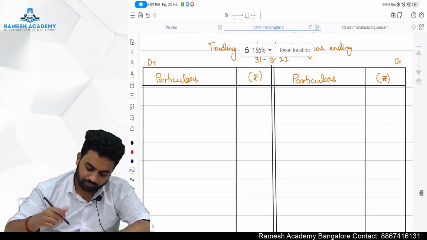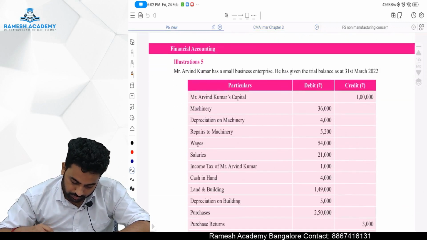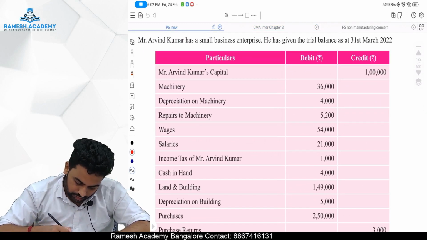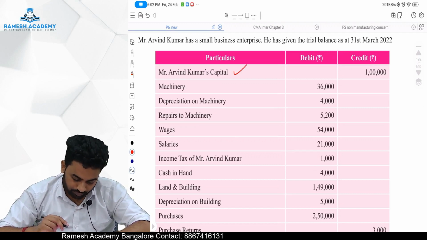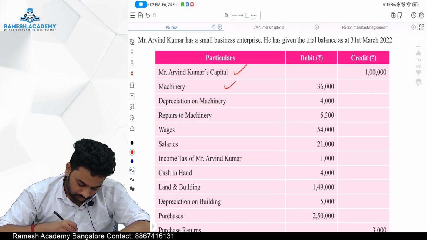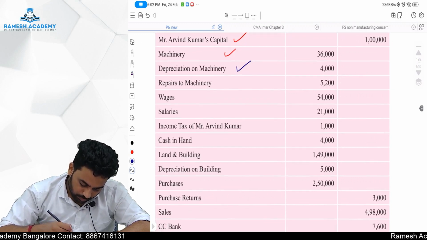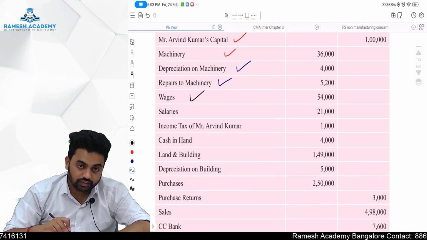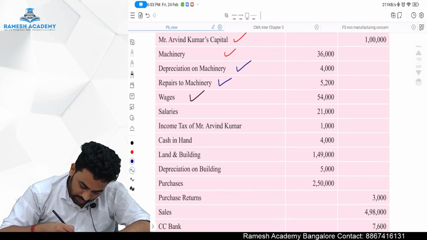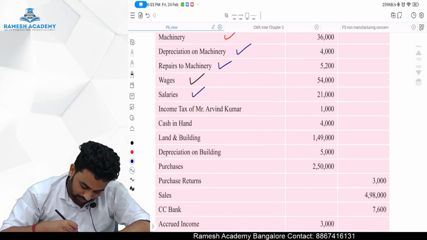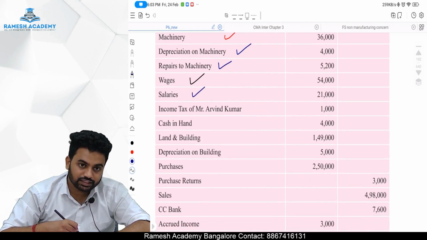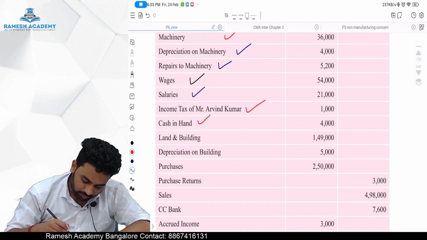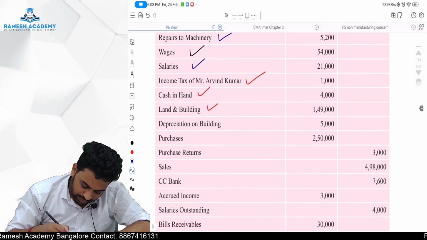Okay, fine. We'll go one by one. Mr. Arvind Kumar's capital, it is balance sheet item. Machinery, balance sheet item. Depreciation, P&L item. Repairs to machinery, P&L item. Wages, trading item. Salaries, P&L item. Income tax, it is drawings, again balance sheet item. Cash in hand, balance sheet item. Land and building, balance sheet item. Depreciation, P&L.